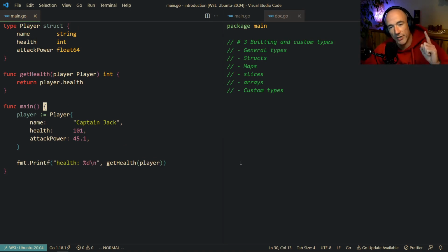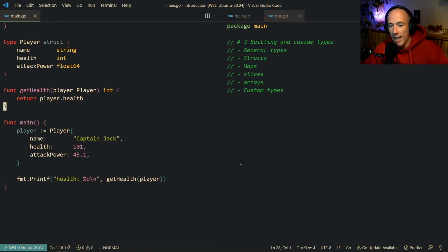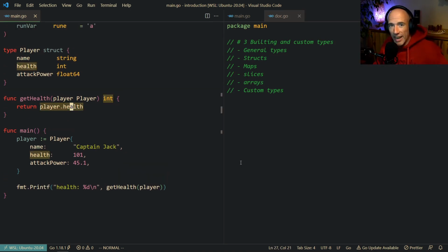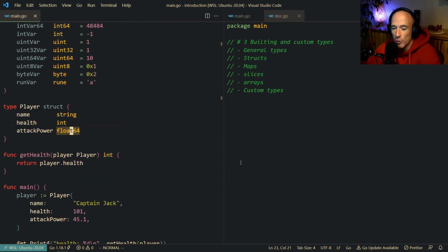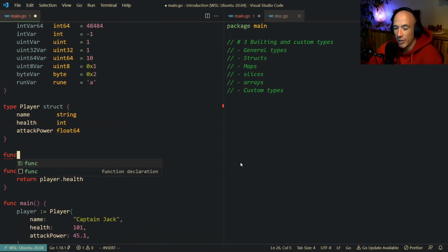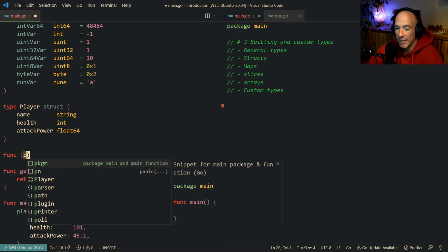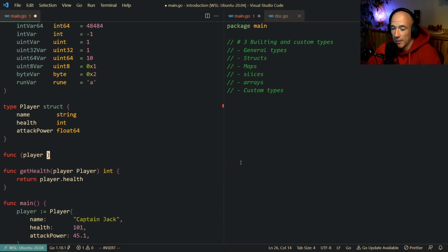So easy. But, very important, in Golang, you can attach functions to your struct, and you call that a function receiver. So we're going to make a function receiver of this player. How do we do that? It's very simple. We're going to say func p. Most of the time, you could also do player, right? Let's do player.